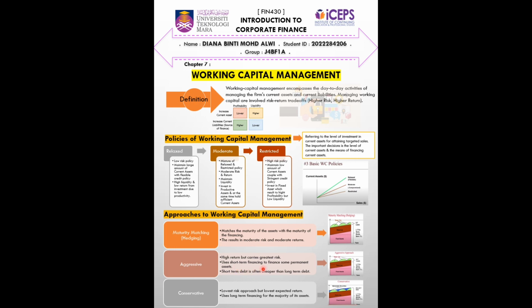It uses short-term financing to finance some permanent assets. Short-term debt is often cheaper than long-term debt. Third is conservative, the lowest risk approach but lowest expected return. It is the same as the relaxed policy. Conservative uses long-term financing for the majority of its assets. So this is the illustration of maturity matching or hedging, this is the aggressive approach, and this is the conservative.